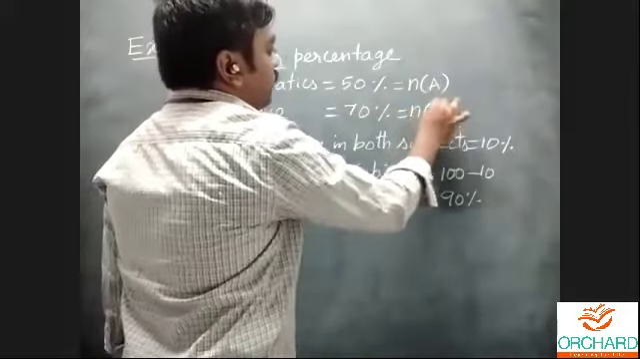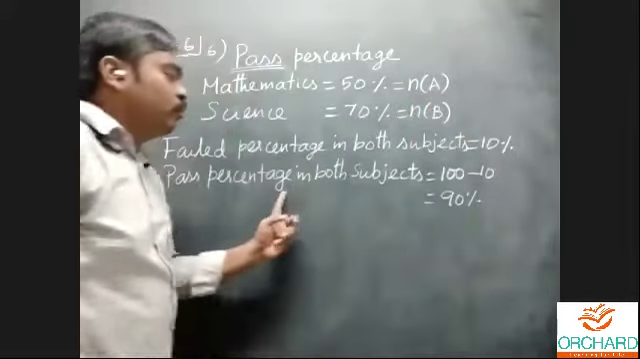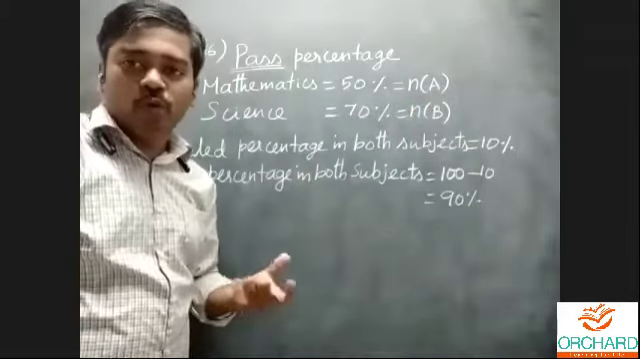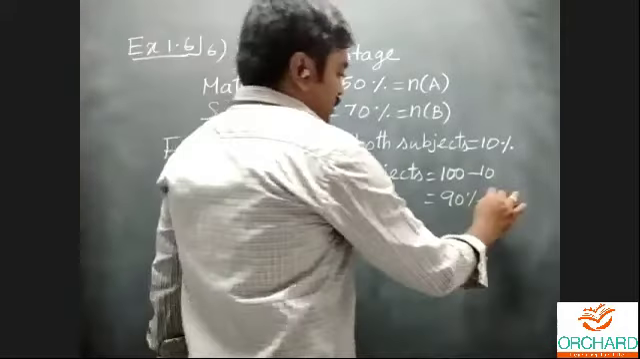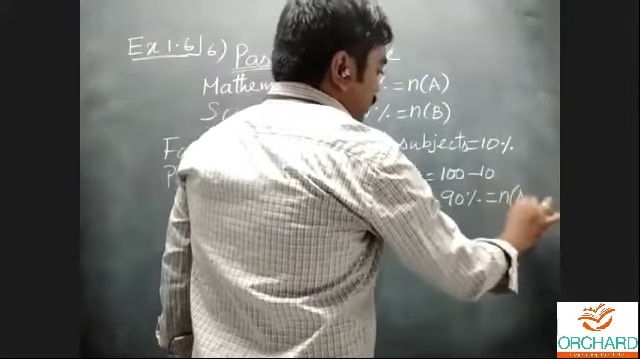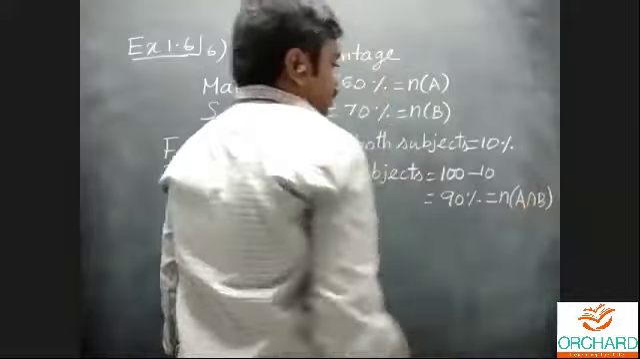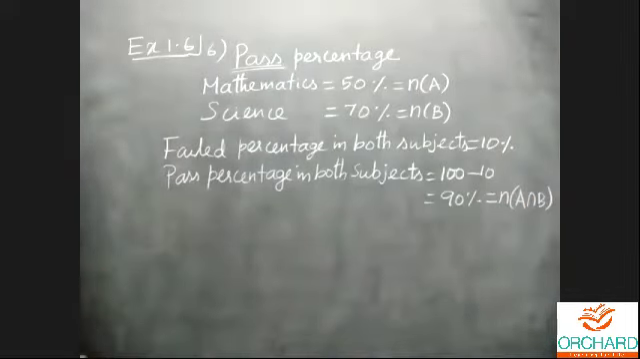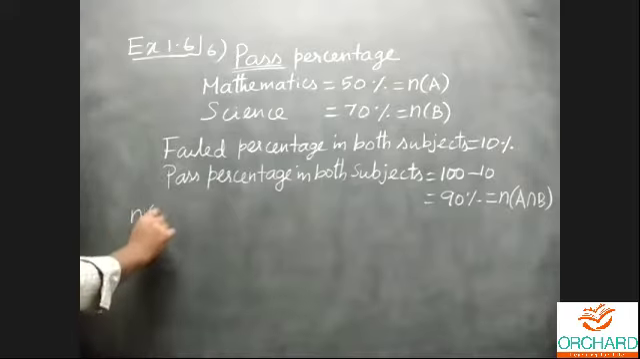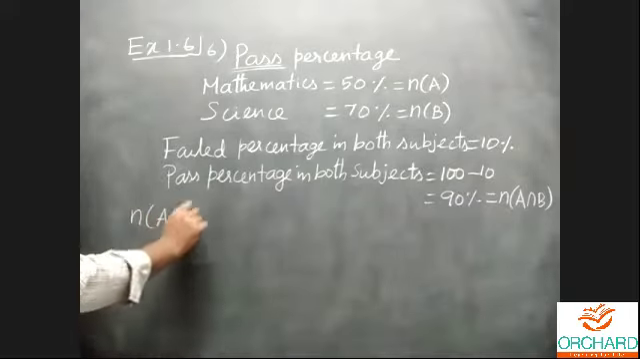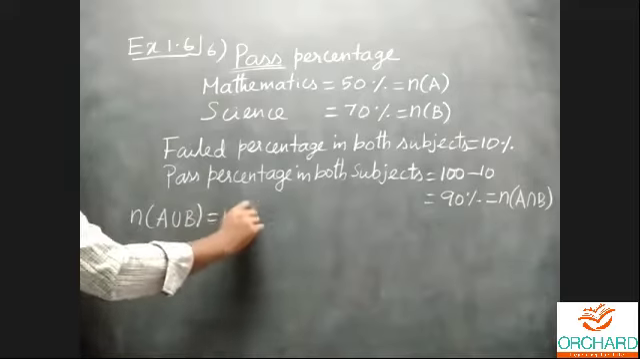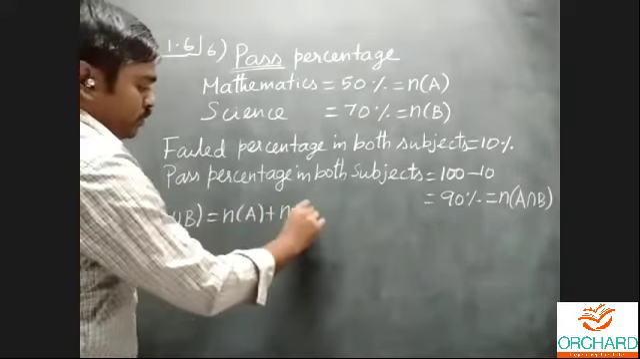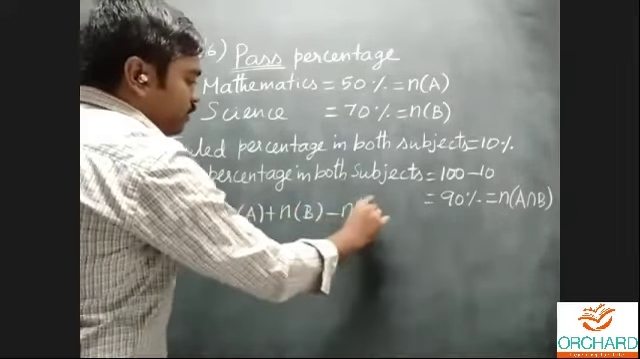Mathematics you can call n of A, science you can call n of B, and the common part we'll call n of A intersection B. What is the formula for n of A union B? n of A union B is equal to n of A plus n of B minus n of A intersection B.